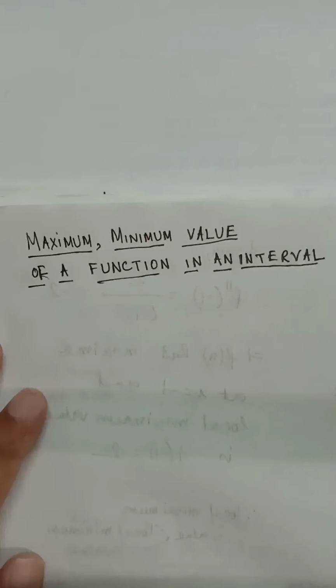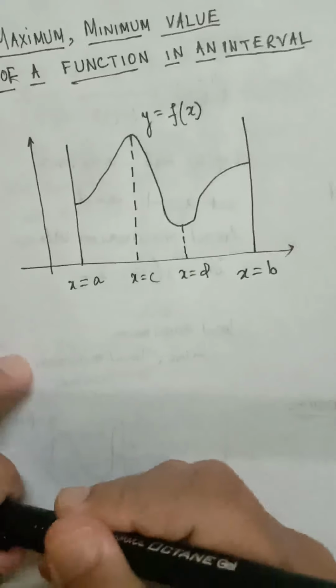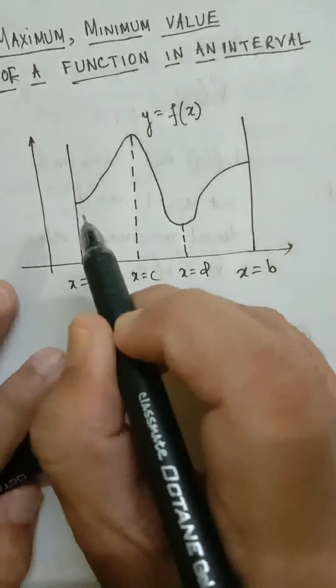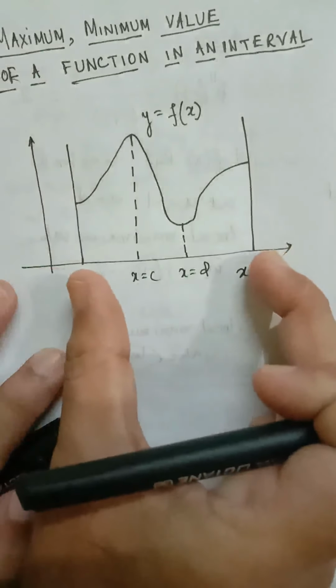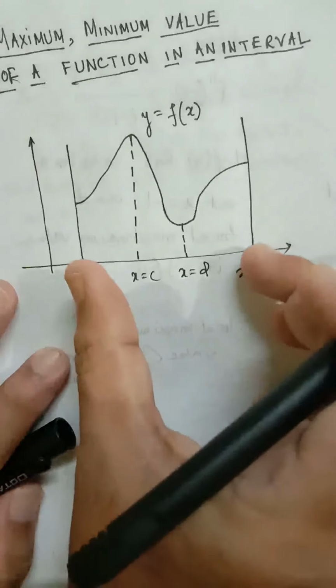Good morning, dear students. Today, first of all, I will discuss the maximum and minimum value of a function in an interval. Suppose this is the graph of a function y equal to f(x) in the closed interval [a, b], from x equal to a to x equal to b.